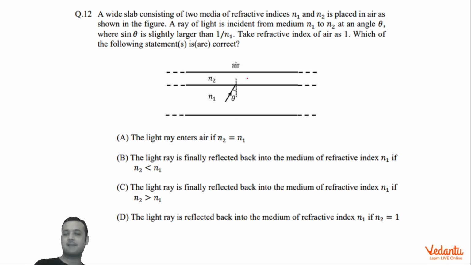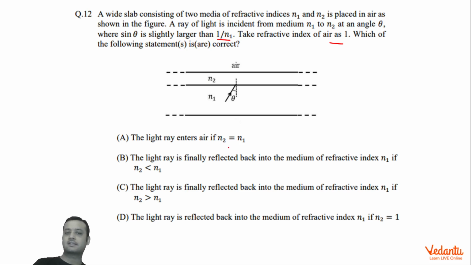There's a slab which consists of two refractive indices. That means basically this is made up of two different media, N1 and N2, and above N2 there's air. A ray is coming at an angle of theta with respect to the normal drawn on N1 and N2. It is given that sine theta is slightly more than 1 by N1. The refractive index of air is 1. We have to choose the correct options.